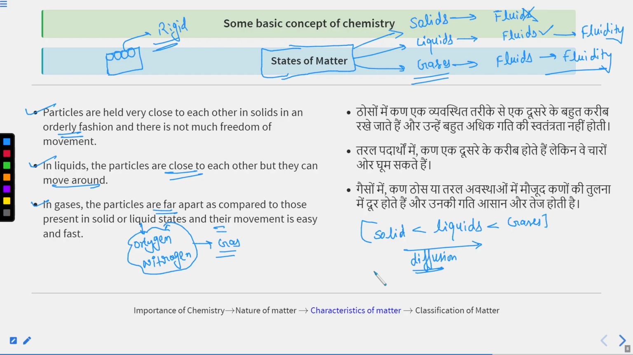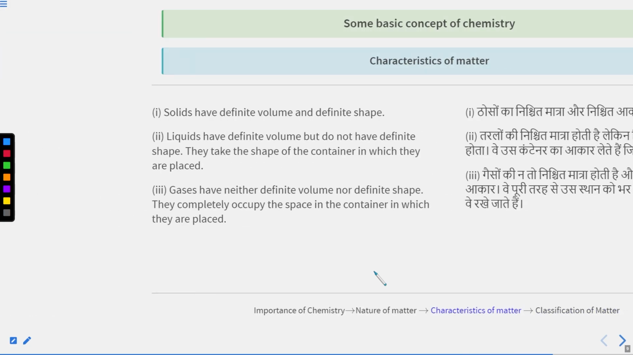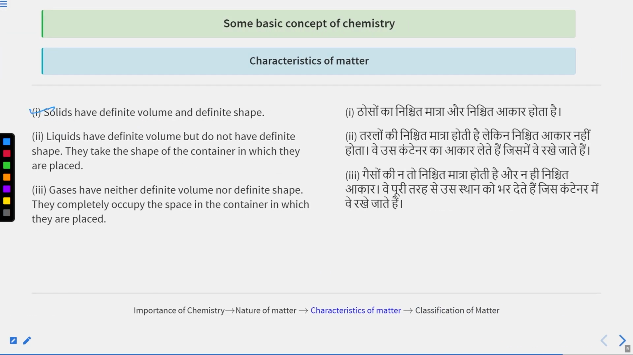Out of solids, liquids and gases, only one is rigid; the other two are not rigid, and they are fluids. So this is about the properties of states of matter. Now you know very well, solids have definite volume and definite shape. Liquids have definite volume but no definite shape. They can take up the shape of any container in which they are kept. Gases have neither definite volume nor definite shape.